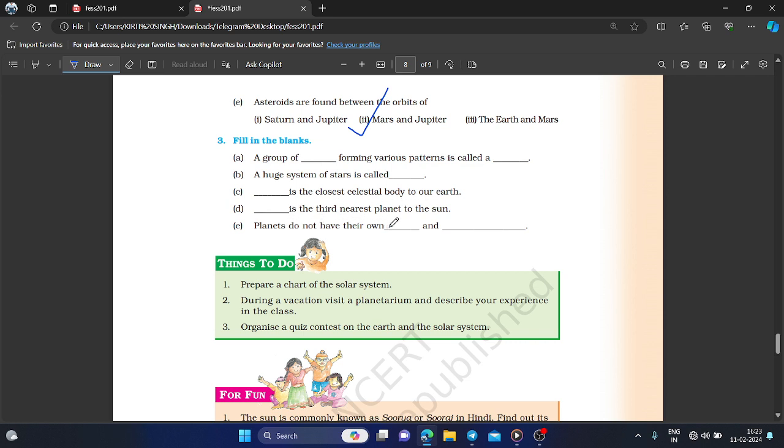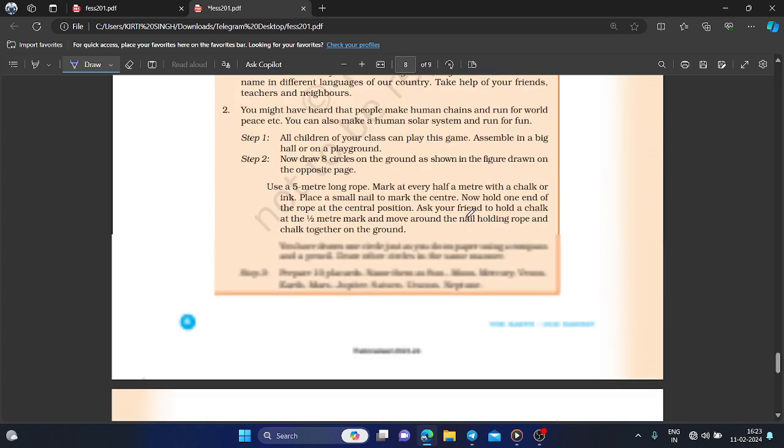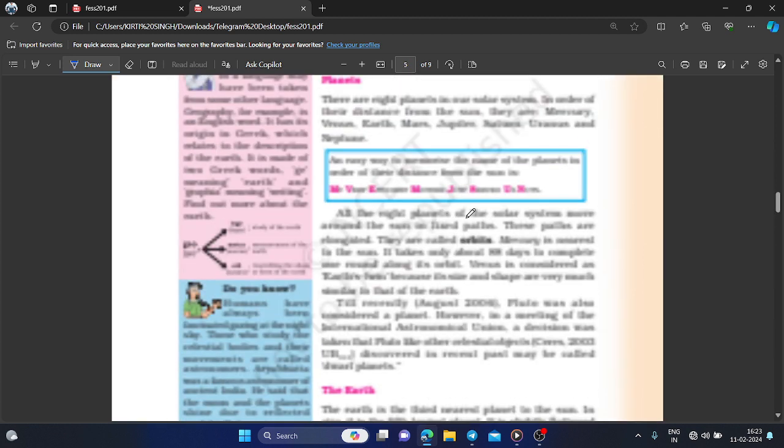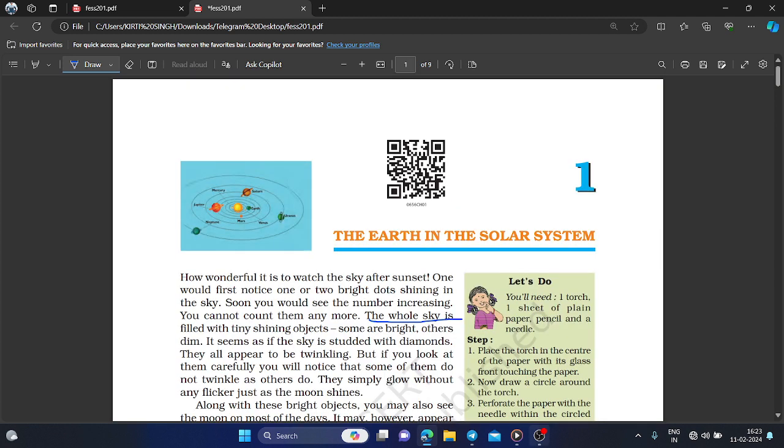Planets do not have their own heat and light. They absorb the light from the sun. The sun has its own light and heat. So that is all about it. You can read also. So thank you. That is all.